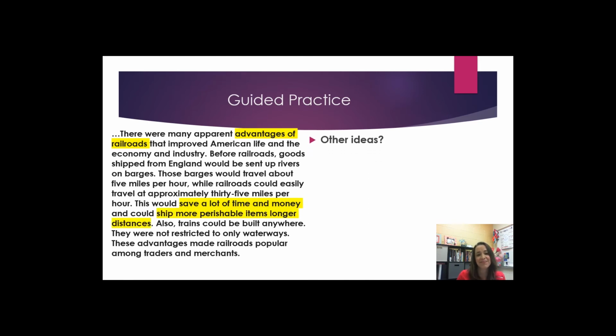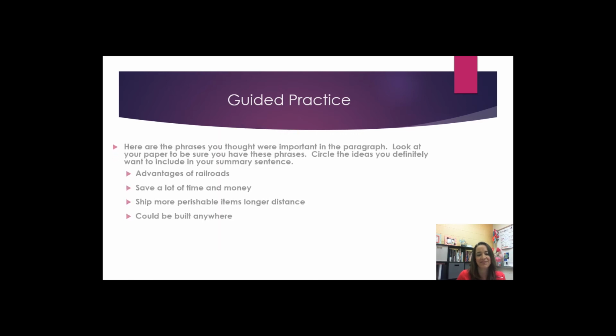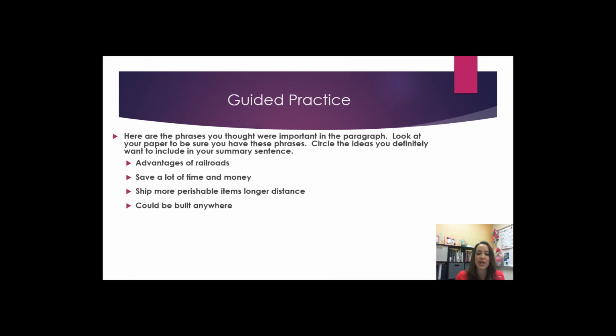Other ideas? I agree. We should also include could be built anywhere. Anything else? I believe you got a good list of phrases there on your paper. Remember to write any phrases you are missing. Here are the phrases you thought were important in the paragraph. Look at your paper to be sure that you have these phrases. Circle the ideas you definitely want to include in your summary sentence. Advantages of railroads, save a lot of time and money, ship more perishable items longer distance, and could be built anywhere.